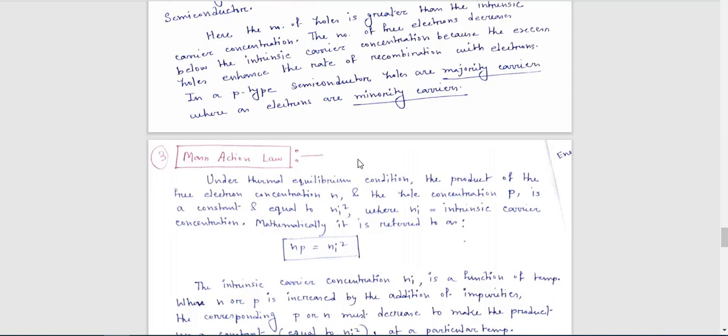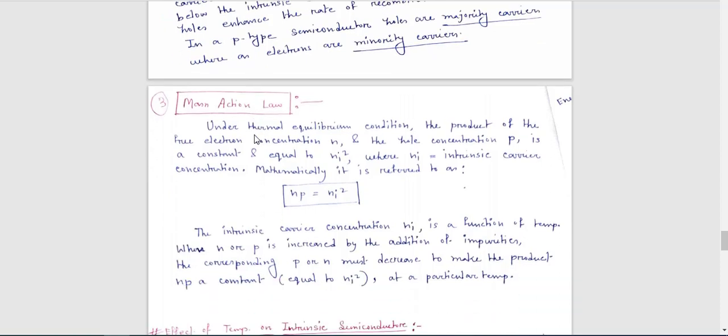Okay, in this context, another related term is the mass action law. What do you mean by mass action law? This is again a very important topic. This is a law, just remember this, and this is the statement of a scientist. Mass action law means under thermal equilibrium condition, the product of the free electron concentration, denoted as N, and the hole concentration, denoted as P, is a constant.